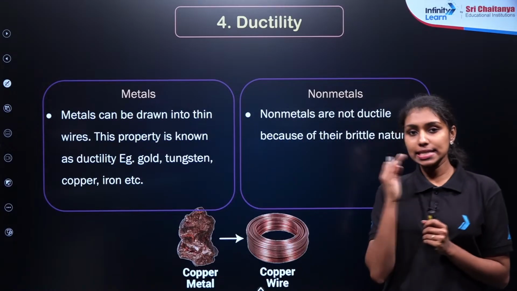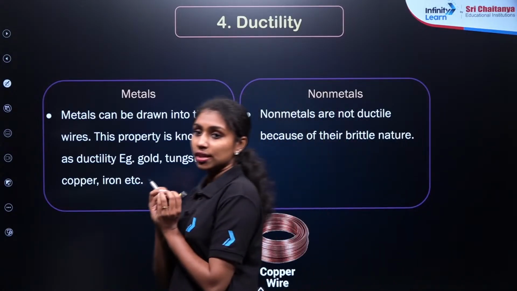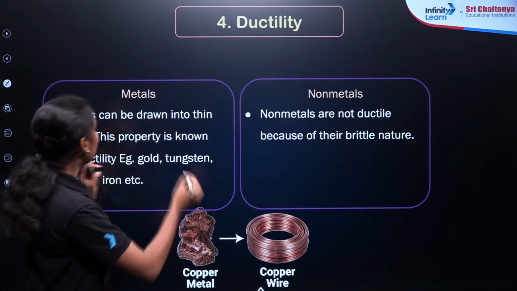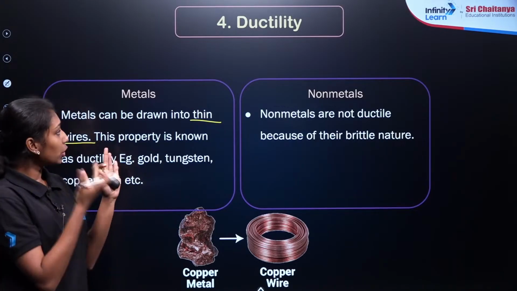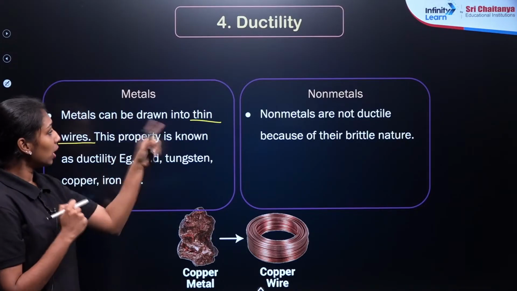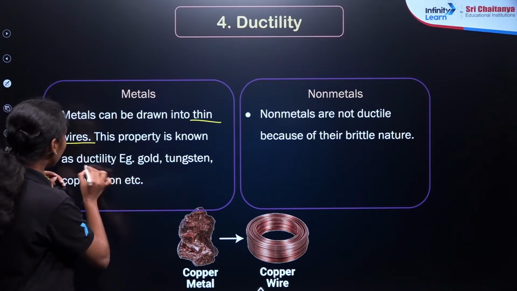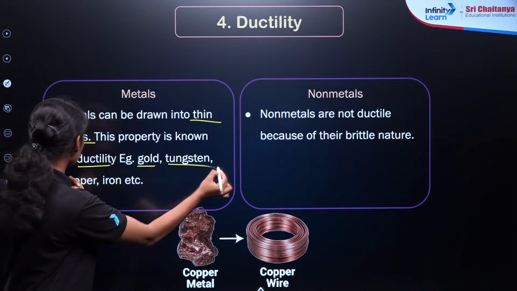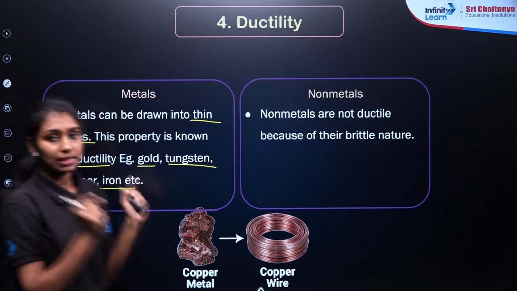Ductility. Just like malleability, it is another property in which we can change the metals into thin wires. In the case of malleability, metals can be drawn into thin sheets. But in the case of ductility, they can be changed into thin wires. This property is known as the ductility of the metals. For example, gold, tungsten, copper and iron are examples of ductile metals. Clear?